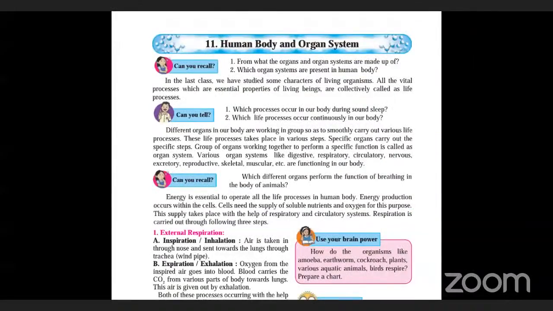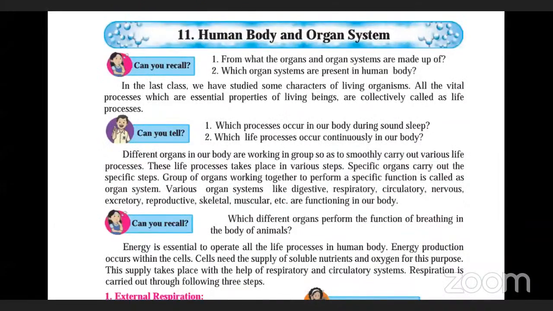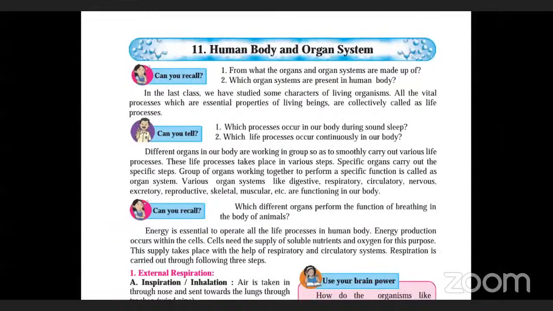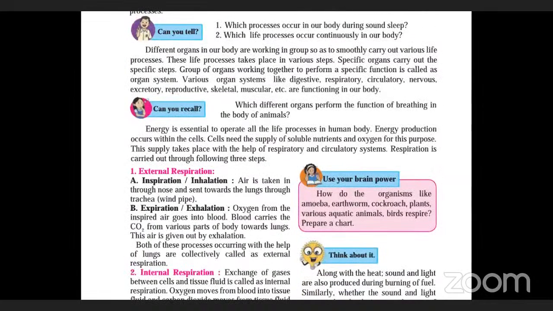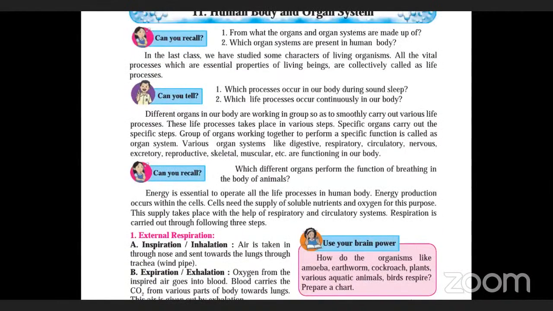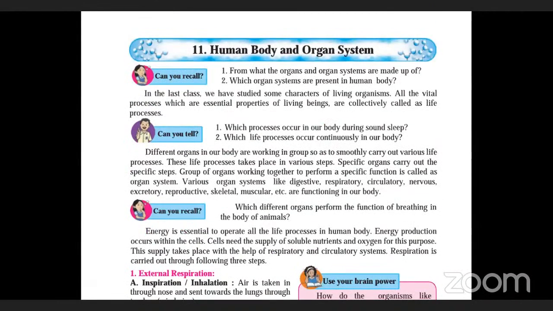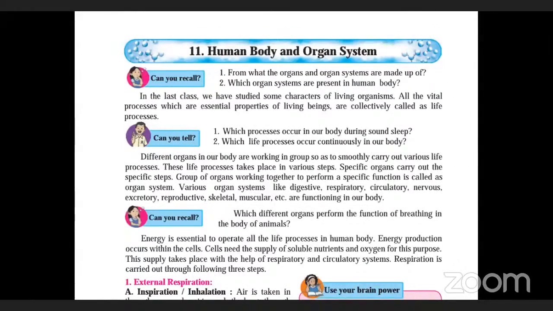Okay, we are starting with chapter number 11, human body and organ system. After completing this chapter, we are going to start with cell and cell organelles. Here in this chapter, we have to study how the human body has been made, what organs are present inside the human body, and what different types of functions are performed by different organs.